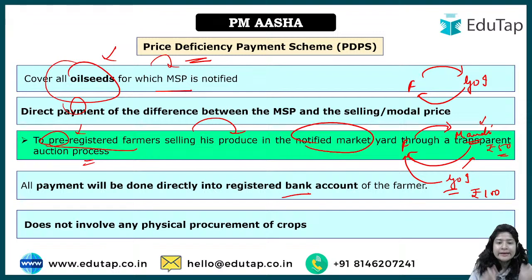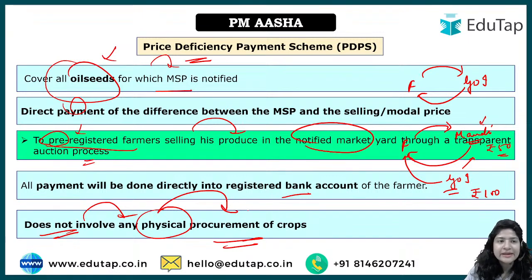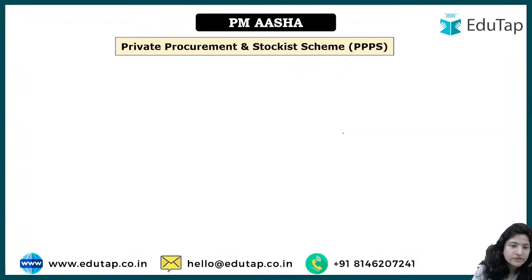So we can understand, unlike in the first case, ठीक है, जहाँ पे price support में we understood that there was physical procurement of the crops and then money was given. Here it is not the case. Here what is the case? The selling is done in the market only. How so? What does it mean? It means that it does not involve any physical procurement of crops. It just gives whatever the difference is in money, which the farmer has gotten from the notified market. Please keep in mind the notified market and what the actual MSP was, right? So that difference is given to the farmer.